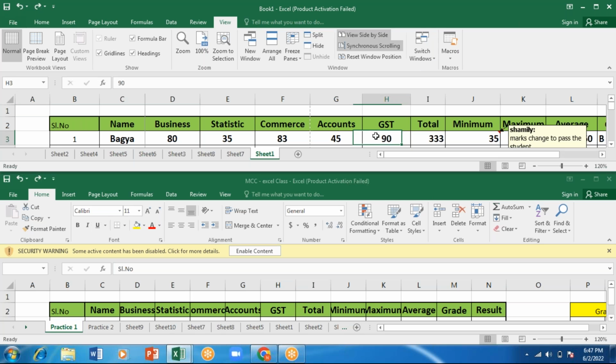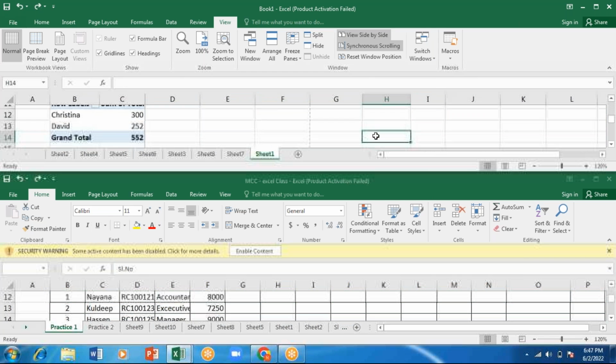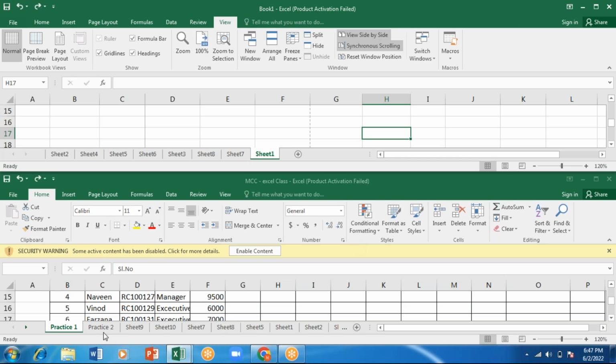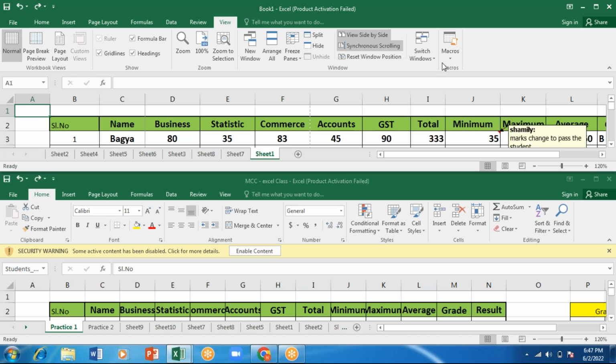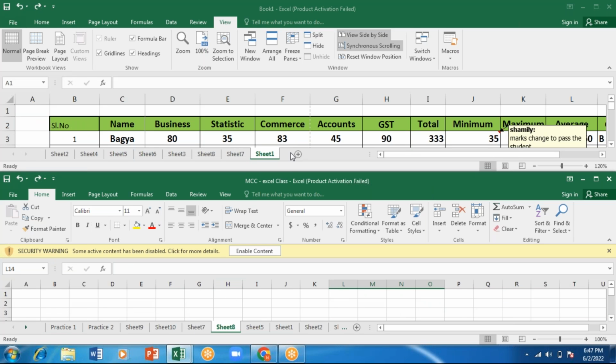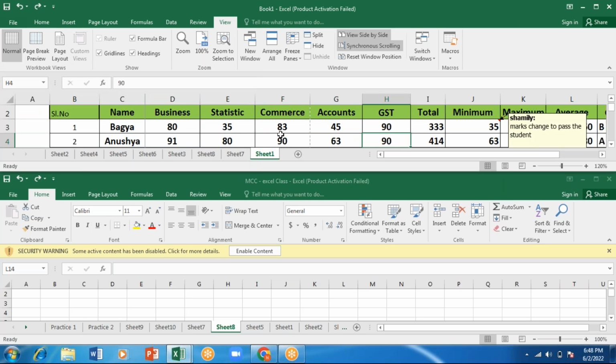So if I want to see something in the top menu, I can keep viewing here, here also. Suppose I want to go for practice sheet 2, and here I want to see sheet number 8. So I can keep checking these details like this. Side by side I can view it. Switch windows, book like this. So for this I've selected, I'll go for this one. Now this is the 8th sheet, a different sheet. So I can keep selecting and compare between sheet 1 and sheet 2.